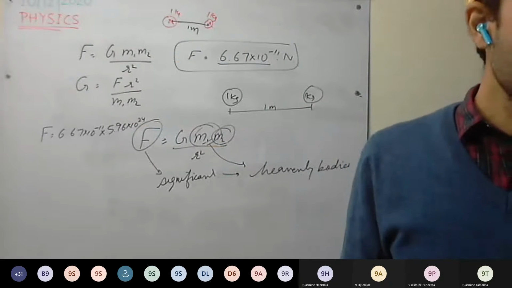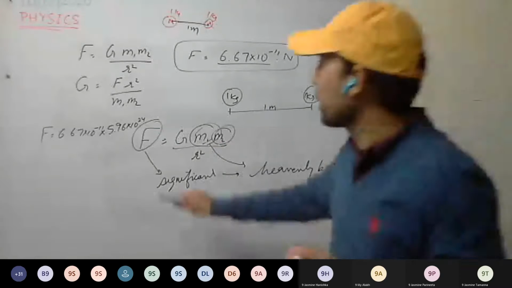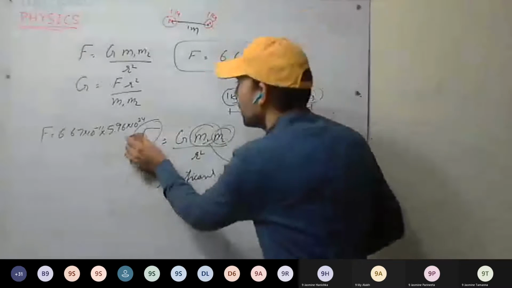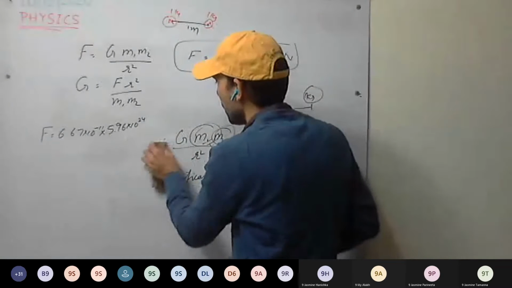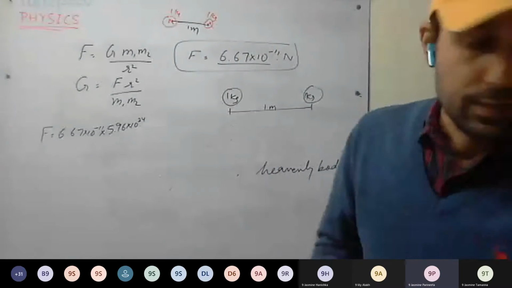Okay, we are calculating the gravitational force between the Earth and the Moon. So this is the mass of the Earth into the mass of the Moon.